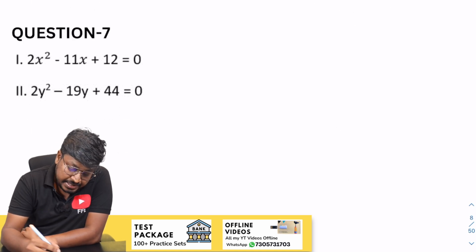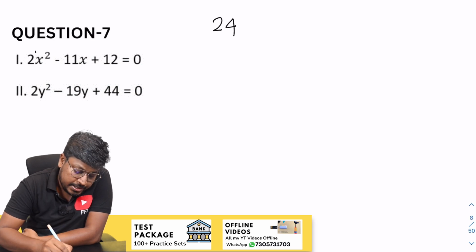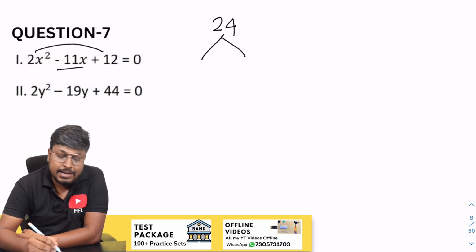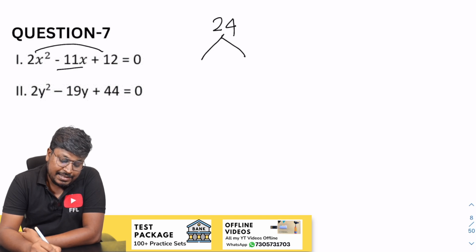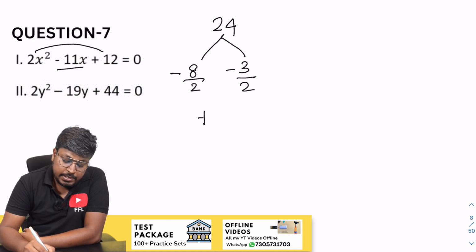So next question, question number 7. So 12 into 2 will be 24, right? So 12 into 2, 24, and our target is to get 11. So 8 3s are 24. So 8 and 3, minus 8 minus 3. So divided by 2, divided by 2. So this will be plus 4 and plus 3 by 2.